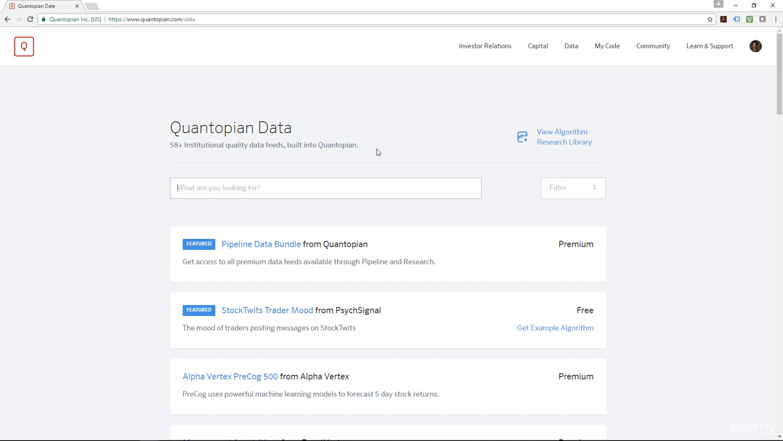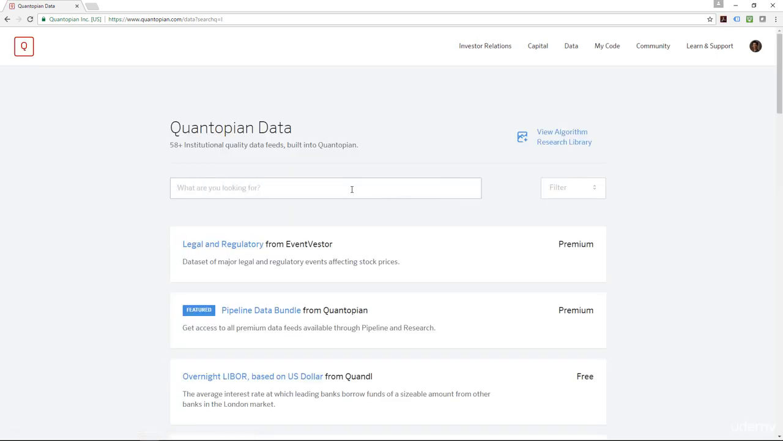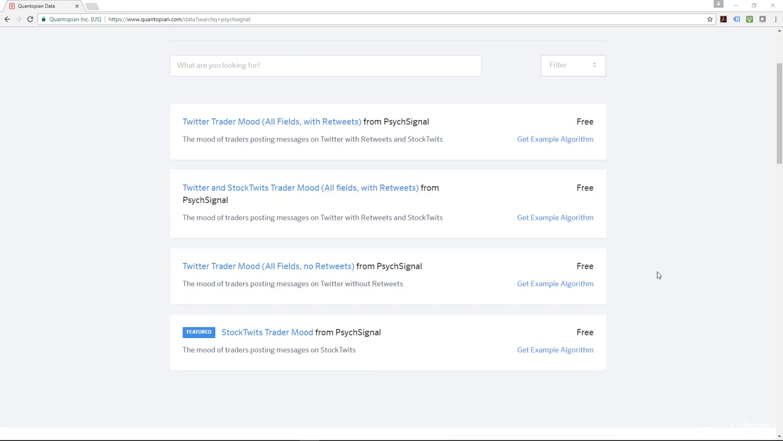Now, within this database, there are a lot of suppliers, varying from sentiment to machine learning, and on it goes. So today in this lesson, what I am going to go through and cover is this supplier or vendor called Psychsignal. So you can actually look them up. We're going to go and cover Psychsignal. Right. As I click Psychsignal, you can see that there are 4 different Psychsignal datasets that come up.